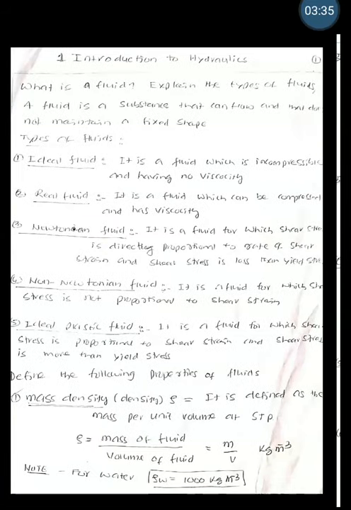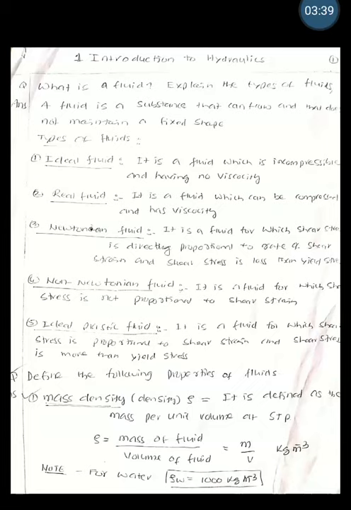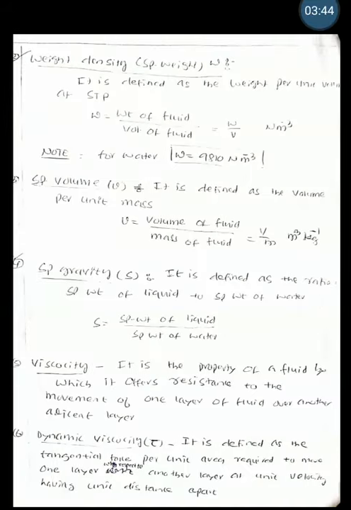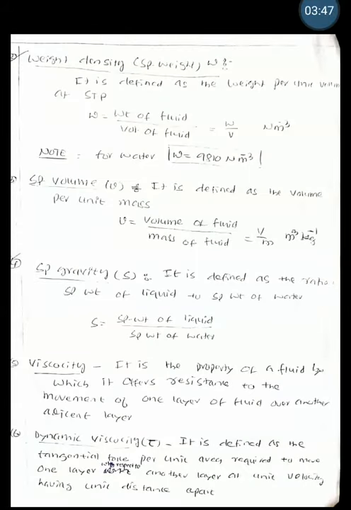In solving the problems, he may not give the value of density of water. We can take the standard value at STP is 1000 kg per meter cube. The next one is weight density, which is also known as specific weight. It is represented as W. It is defined as the weight per unit volume at STP. That is, W is equal to weight of the fluid divided by volume of the fluid. Hence, its unit is Newton per meter cube. And for water, the weight density is taken as 9810 Newton per meter cube or 9.810 kilonewton per meter cube.